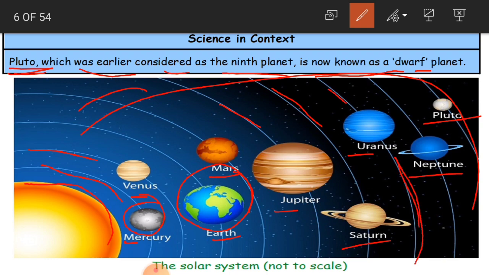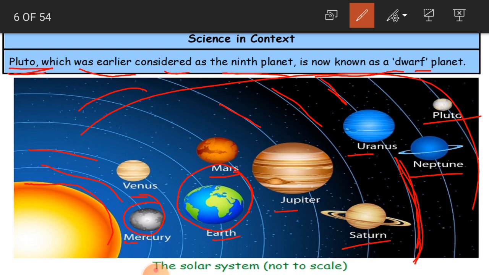So the path, in the sense, what is the path? The way. Like we also walk on the roads. That is our path. Road is our path. In the same way, these planets also travel on a path. They travel around the sun. That is nothing but revolving. So they have got their own path, their own road.